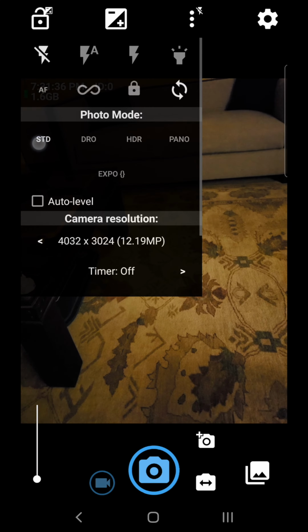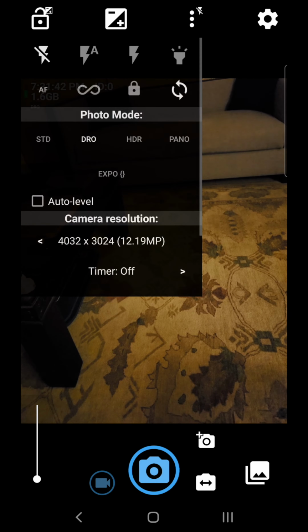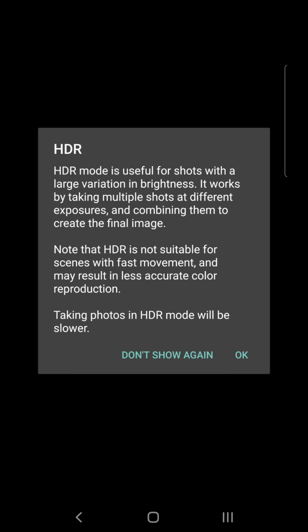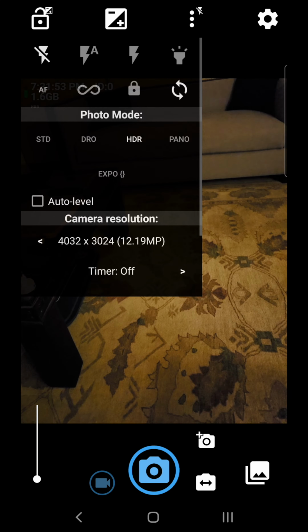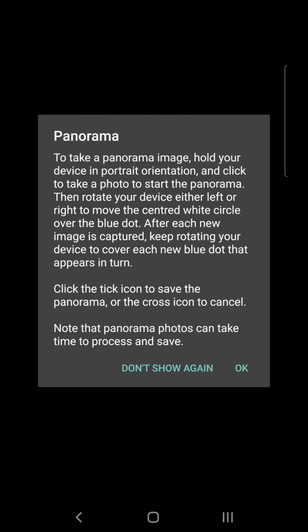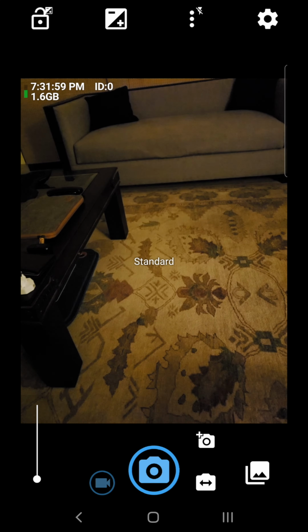Further down we have the standard mode. We have DRO mode, which is a dynamic range optimizer. And then we have HDR, which we all are familiar with. It's high dynamic range. And then we have Pano, which is panorama. We're going to go back to standard.